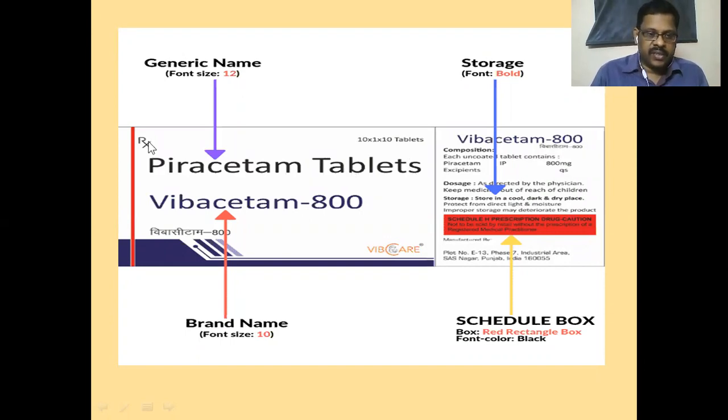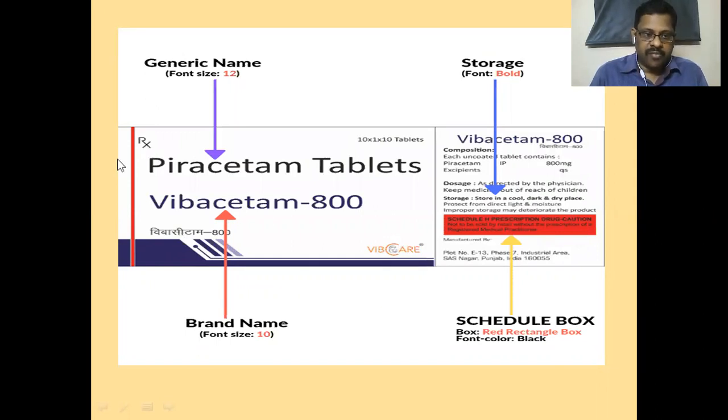This is Rx, the symbol that should be compulsorily written on the labels of Schedule H drugs. Schedule X means it will be XRx. This is a Schedule H drug. That indicates it is a prescription drug. We should not dispense this without a prescription.